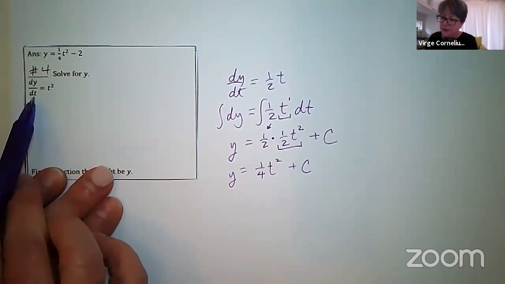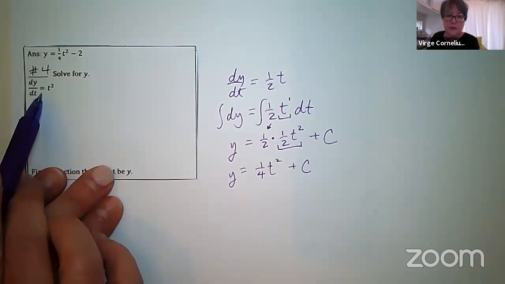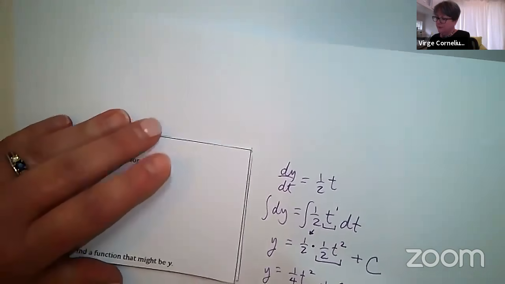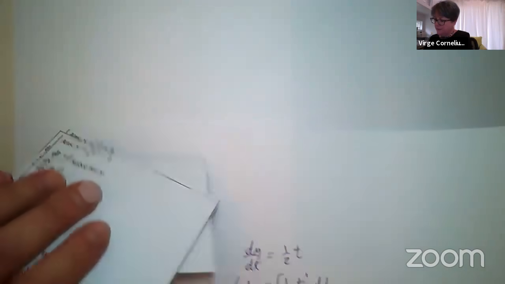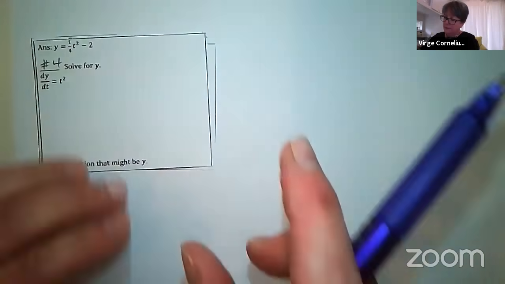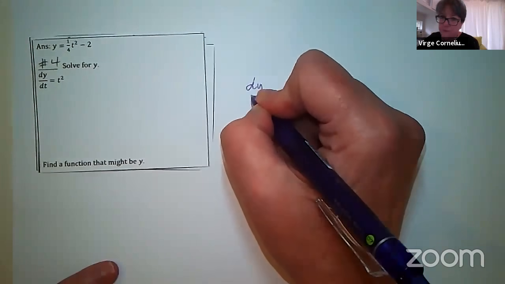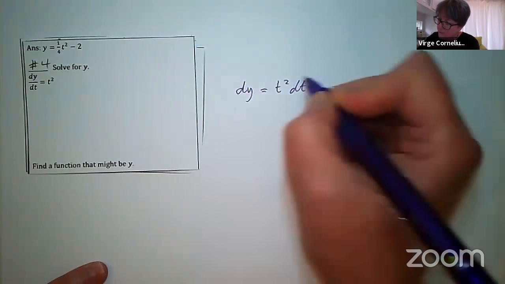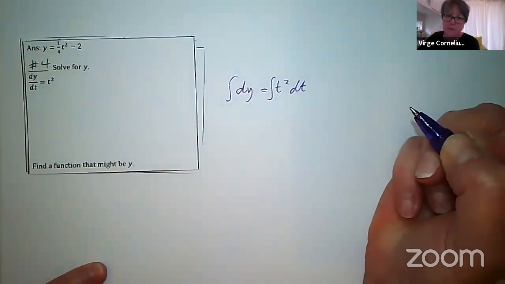All right, so this time I'm going to solve this differential equation. Dy dt is equal to t squared. I'm going to separate. So I get dy is equal to t squared dt. And then I'm going to integrate.